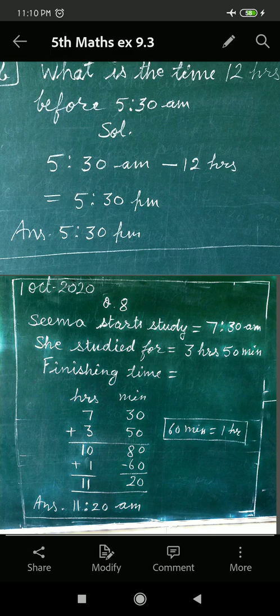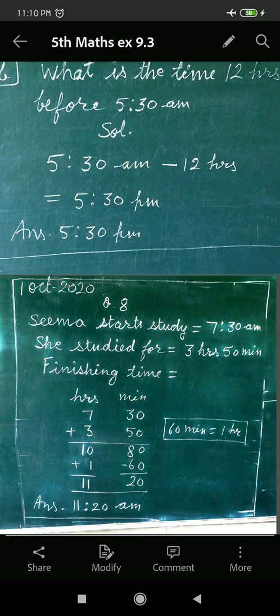We'll add this 1 hour in the hour column and subtract 60 minutes from the minutes column. 80 minus 60 is 20, and this 1 hour will add to 10 hours, then total 11 hours 20 minutes.